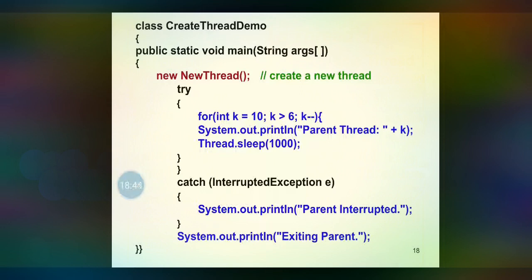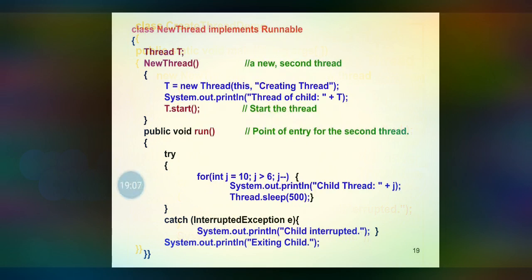So let us have an example. Here class CreateThreadDemo is the user defined class name, and public static void main. Here new Thread, that is the constructor, is called explicitly. Now there is another class, class NewThread. Here we are going to implement the runnable interface. By implementing the runnable interface, we are going to create a thread, and Thread t is the object name. NewThread is the constructor name.